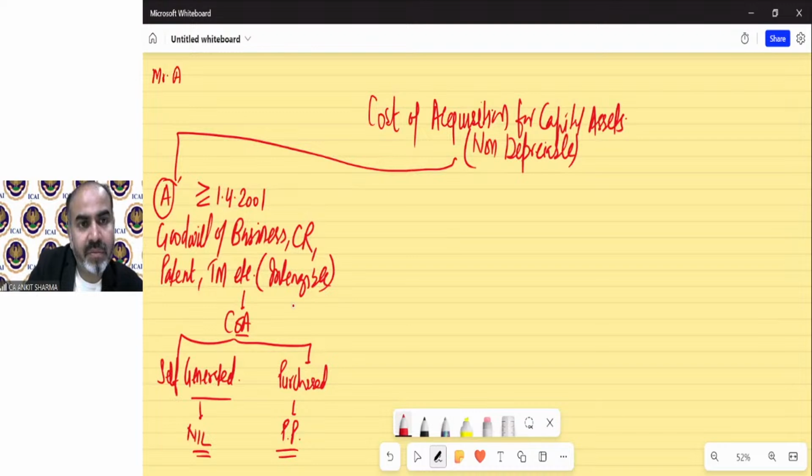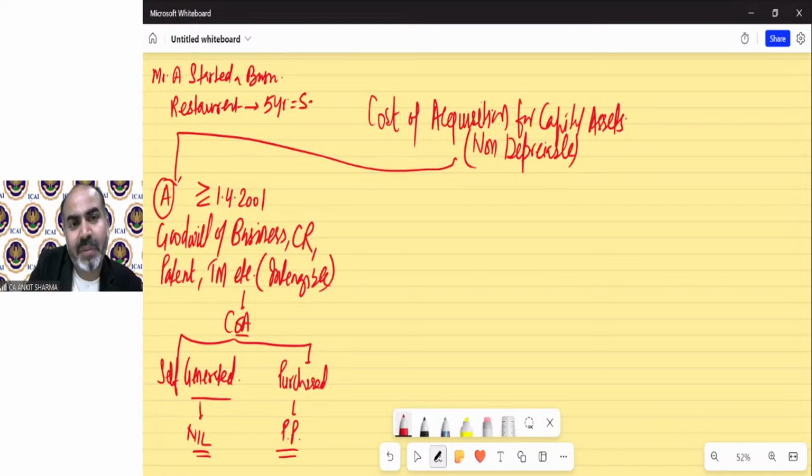For example, suppose there is Mr. A who started a business, suppose a restaurant. After 5 years, he is selling this business to Mr. B and charging for goodwill. For this brand name, he is charging for goodwill, suppose 5 lakh rupees from Mr. B. So now the sale consideration for goodwill for Mr. A is 5 lakh.